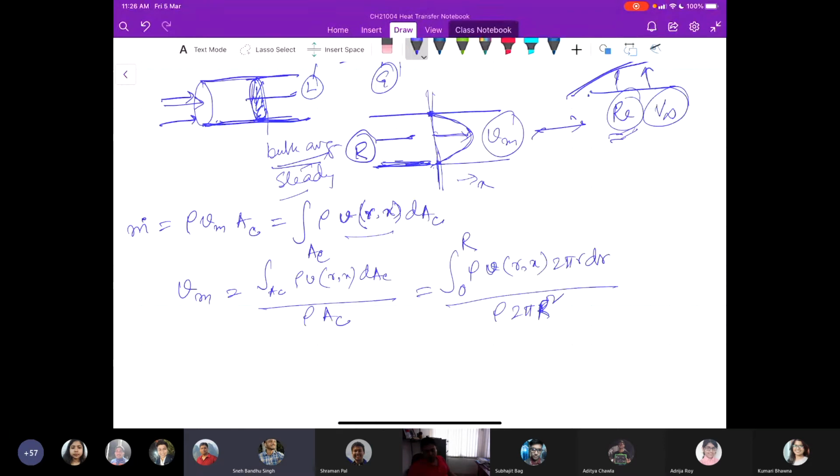Sorry, this is pi r square, not 2 pi r square. The 2 comes when we have the differentiation here. Yes, pi r square.